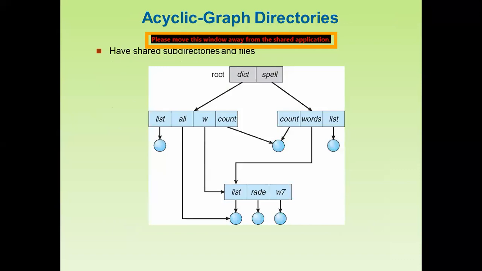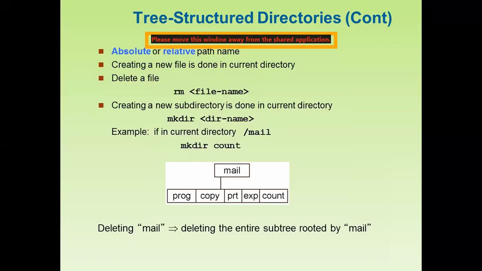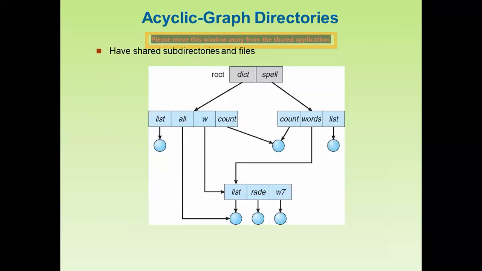Another section here: unlike the tree structured directories, there are also acyclic graph directories, which have shared subdirectories and files. Now how are we going to form the directories in the acyclic graph fashion?